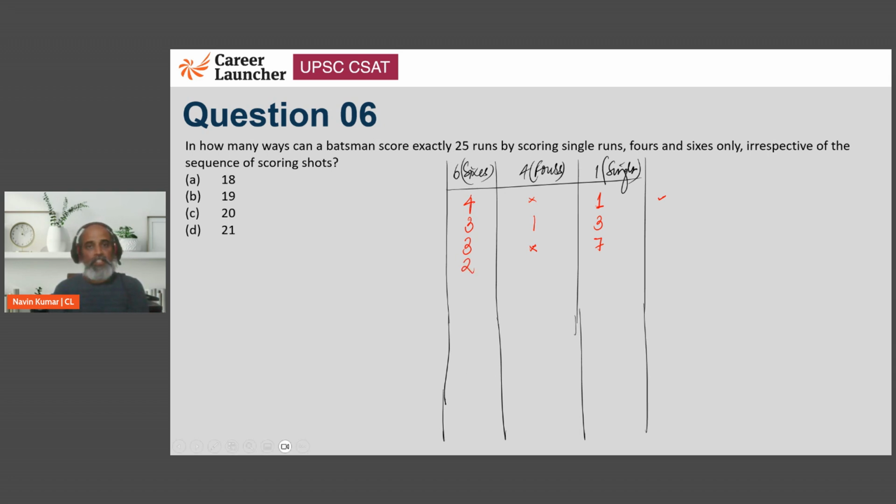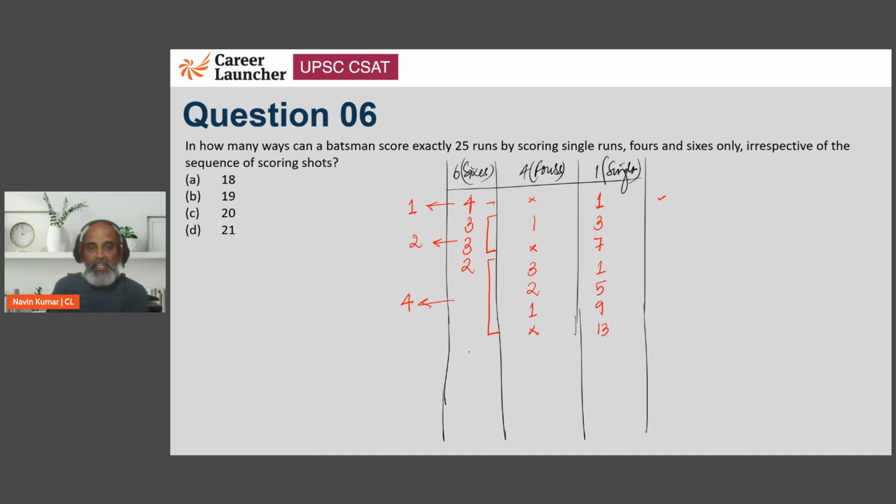Next, 2 sixes, that's 12 runs. Another 13 runs. 13 runs के लिए 3 चौका, 1 single. Or 2 fours and 5 singles. Or 1 four and we will have 9 singles, right? Or we will have no 4 and then the entire 13 singles. So in the case of 2, we get these cases. In the case of 3 sixes, we get these cases. So 4 के केस में एक केस बनता है, 3 के केस में 2 बनते हैं, 2 के केस में we get a total of 4 cases. Total 7 चल रहा है.